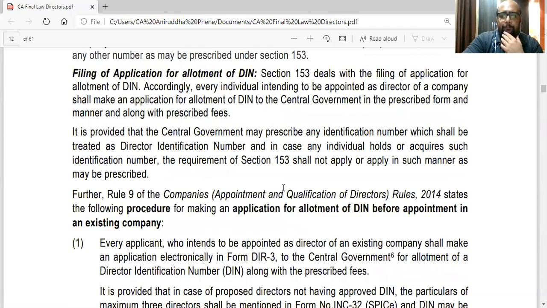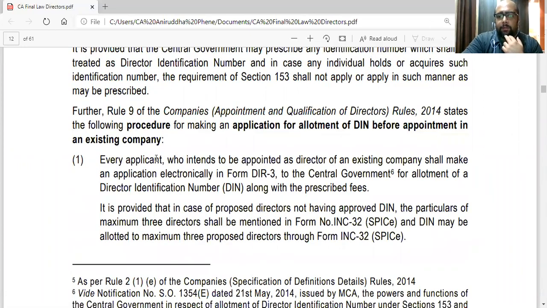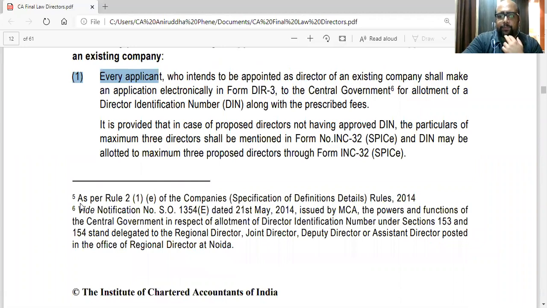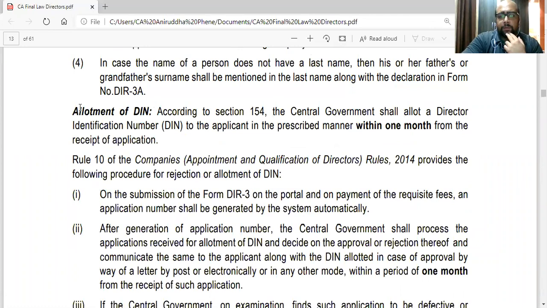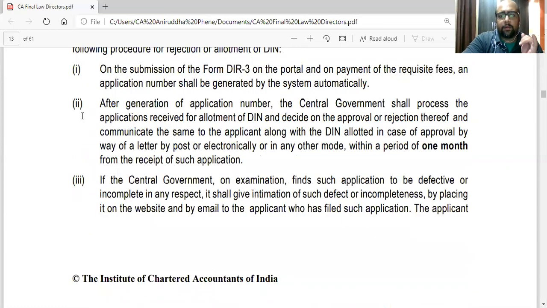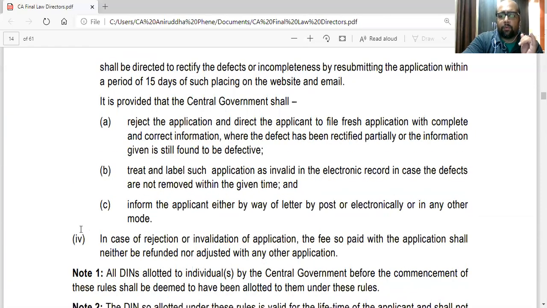Procedure for allotment of DIN. So this is the question, filing of application for allotment of DIN, 153. So it will start from here. 1, every applicant, 2, 3, 4. That is this thing. And allotment of DIN is also included in that. In that, 1, 2, 3, 4.